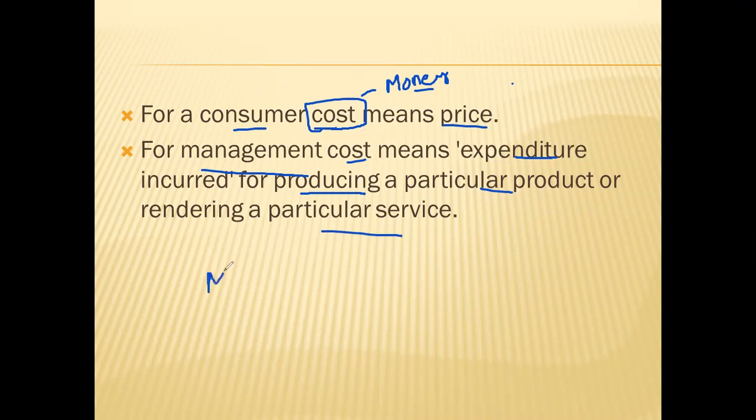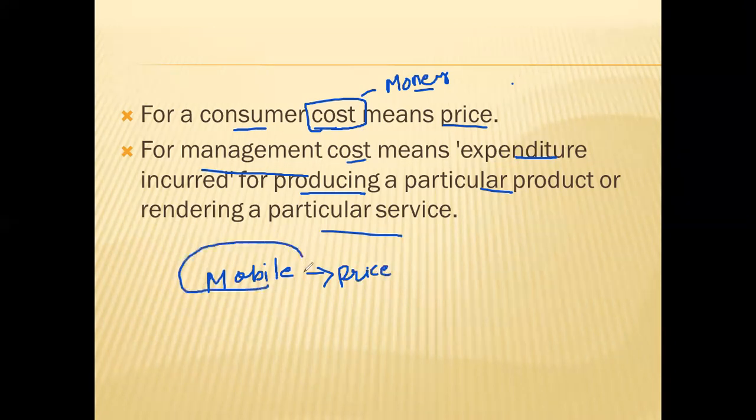If you go to the shop to buy a mobile phone, that will be your price. You will use the term price. Imagine from the point of view of a company which is producing mobile phones. They will use the term cost. So for example, 10,000 is the cost for producing one mobile phone.